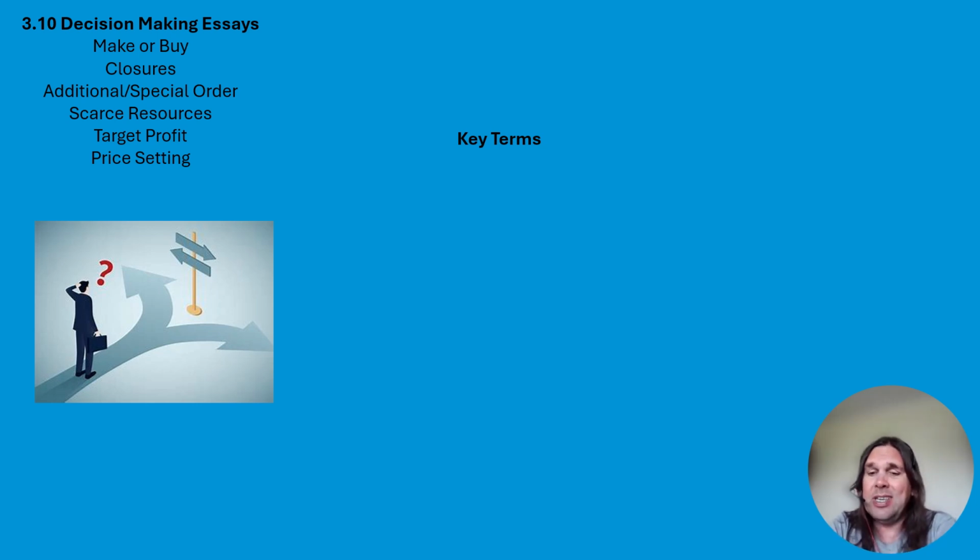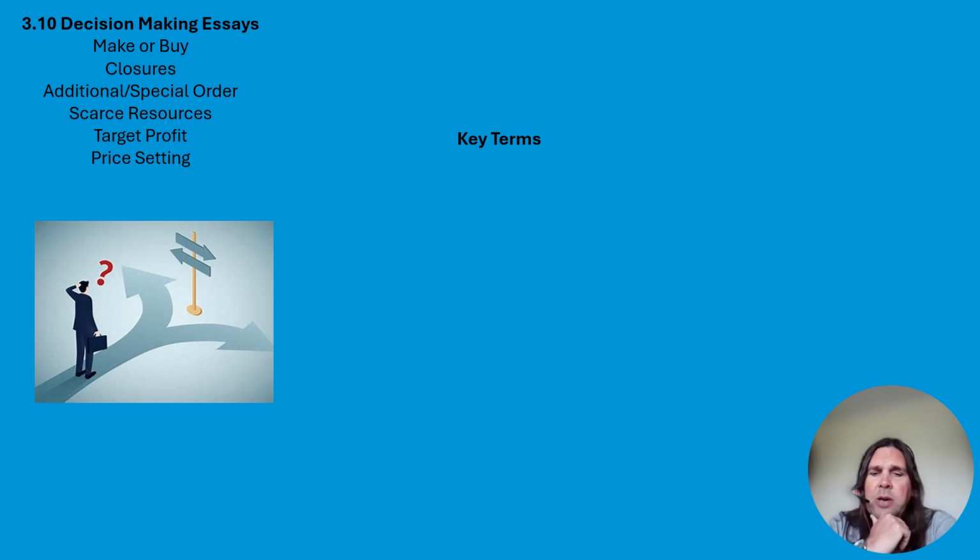Closures, one of my tips, it could be a closures or additional order essay this year. Closures look at the idea that you're going to stop producing a particular product or stop running a particular department because they're making a loss, and then there's a lot of discussion around that. Some of the key terms we go through today will link to that, but I'm going to try my best to do a video on closures as well. Additional orders, you have a one-off order from a customer. Should you take that order? There's lots of different elements to that question usually.